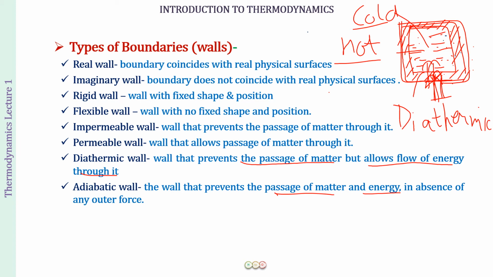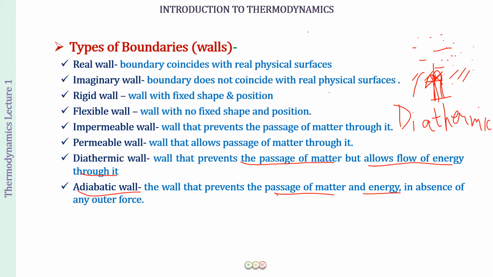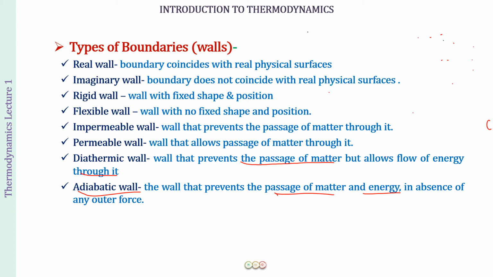Okay, but just remember that the insulation of the thermos flask is not 100% good insulation. So after some time, probably 5-6 hours or even 10 hours, the cold coffee may get warm. But in general, what you have to remember is that if we say that we have an adiabatic wall, then it is not going to allow either matter or energy to travel across it. So these are the different types of walls that you have to remember, and wherever they are going to be used, you should know what they mean.